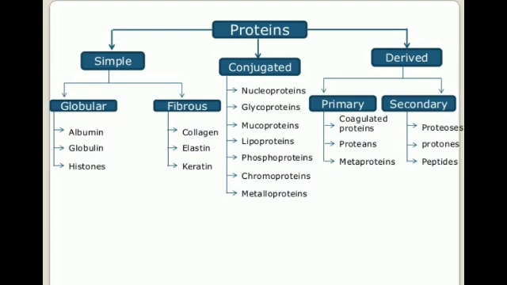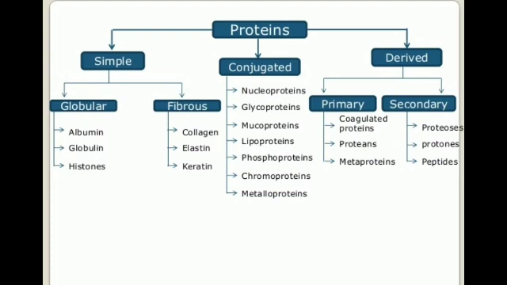Then blood plasma proteins are included in the class lipoproteins. So there are different conjugate proteins, and even flavoproteins like NADH dehydrogenase, succinate dehydrogenase are included in flavoprotein.